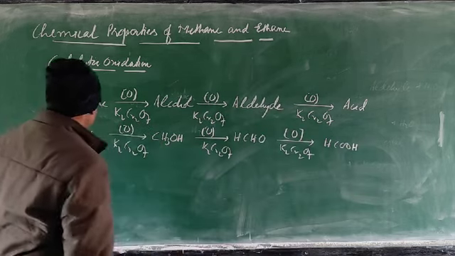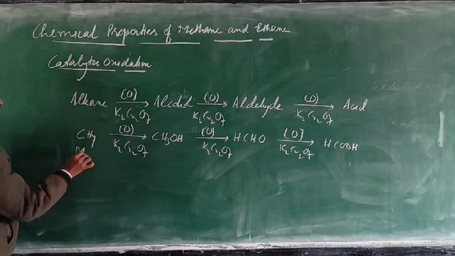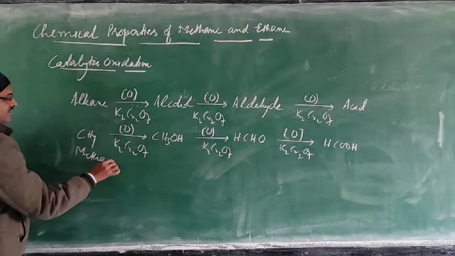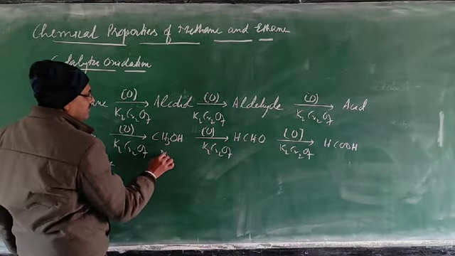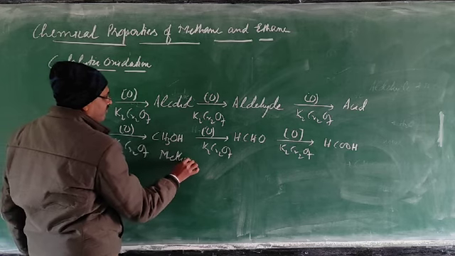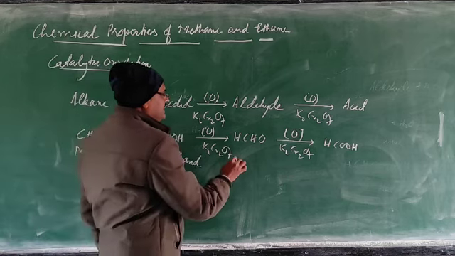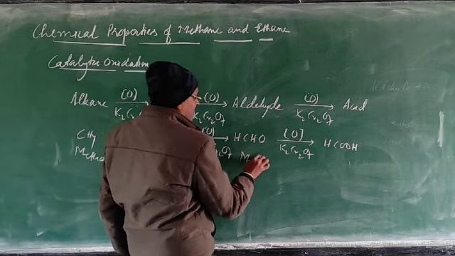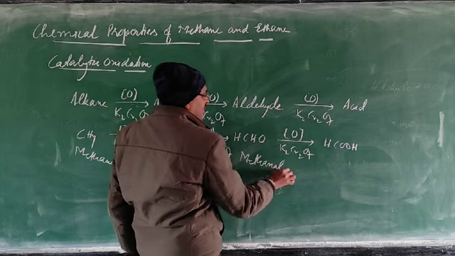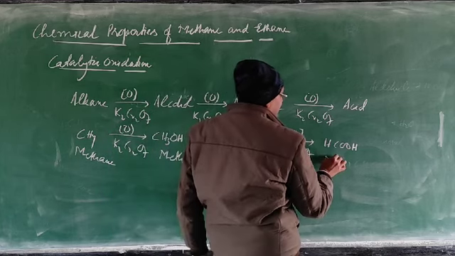So this one is methane, methane to methanol, then methanal, and then methanoic acid.